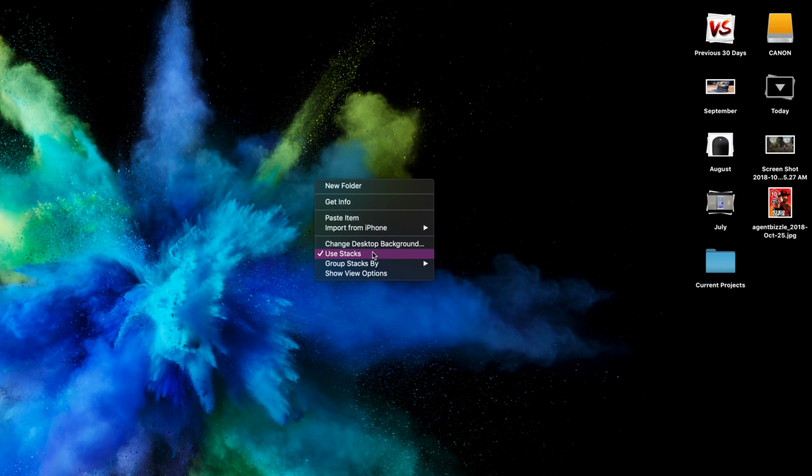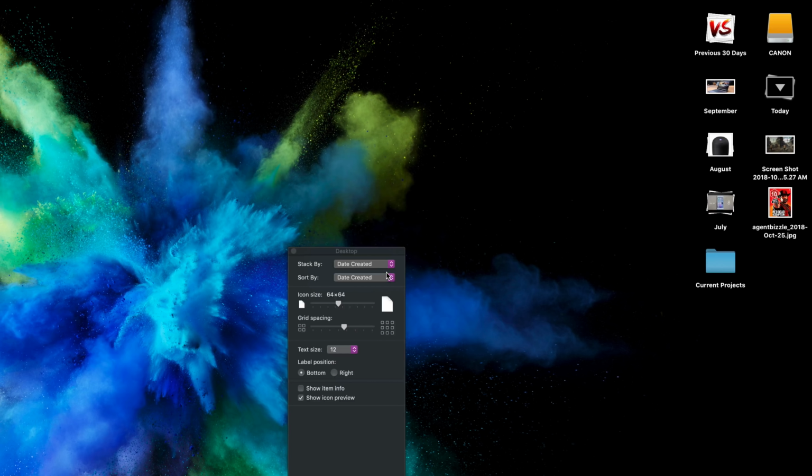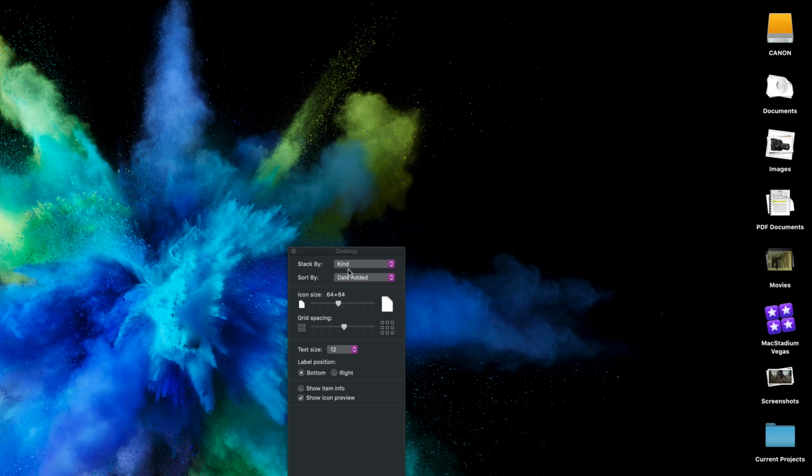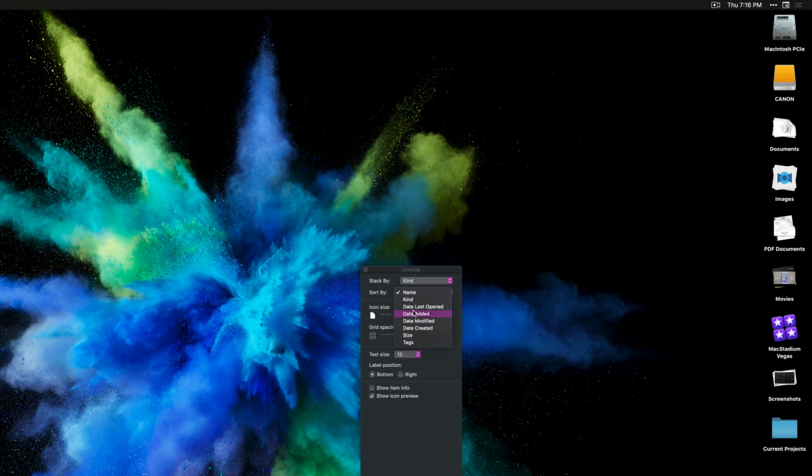But there are further classifications that you can access by pressing Show View Options. Not only can you organize them and stack them by kind, but you can actually sort the stacks themselves by certain categorizations as well. Like, for example, their name or their type. You can see that there. You can also, and these other features are not necessarily new, they've been in macOS for quite some time, but I think their usefulness is amplified with stacks.